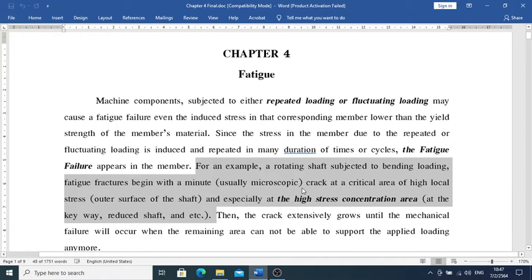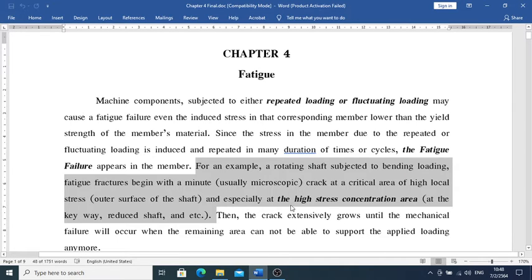Therefore sigma is equal to M times c over I, maximum there. So the critical area is right there at the surface, with high likelihood of damage.